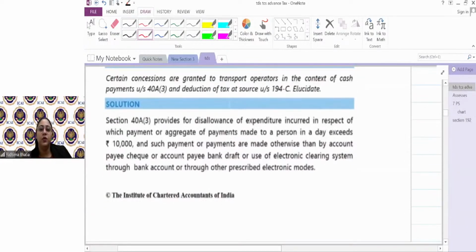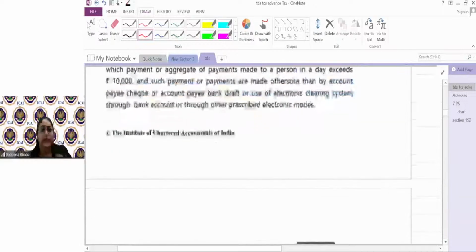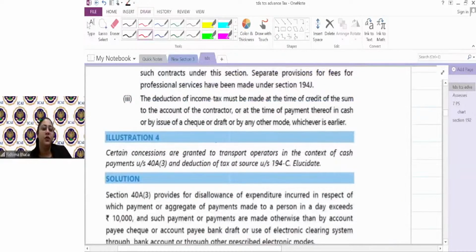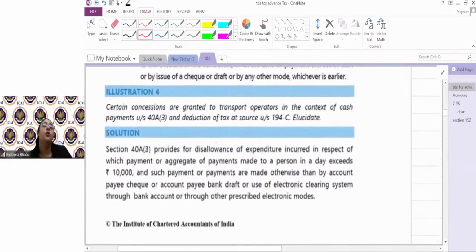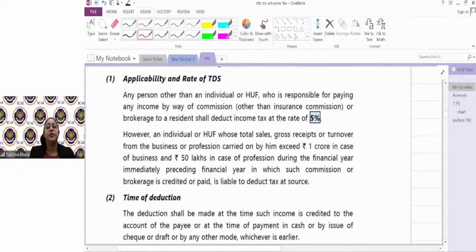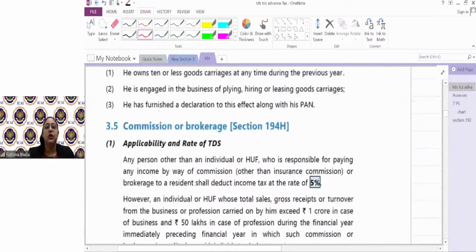So in 43 you know that if again the limit from 10,000 is 35,000, and in 194C if they give you the declaration and PAN, you will not deduct the tax. Simple.